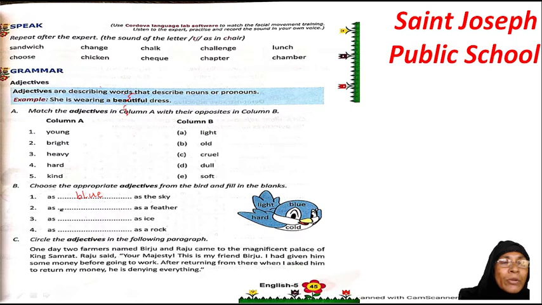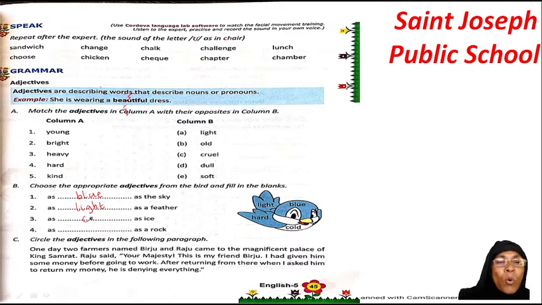Now, let us see B2, as dash as a feather. Feather कैसे होते हैं children? How are the feathers? Light. So, as L-I-G-H-T, as light as a feather. Then 3, as dash as ice. Your ice is hot or cold? Cold.